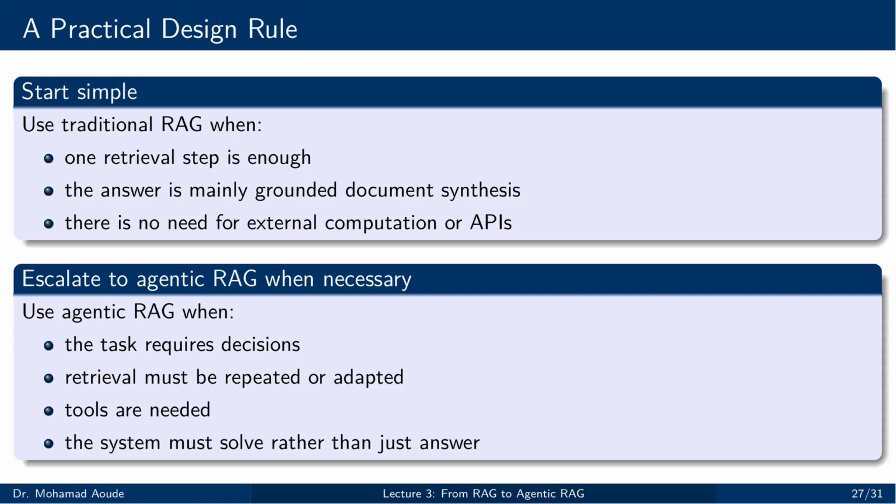This is a very important engineering discipline. Do not add complexity because it sounds advanced. Add complexity only when the task justifies it. A reasoning loop is powerful, but it is not free. Good architecture is not about building the most sophisticated system possible. It is about building the simplest system that reliably solves the problem.